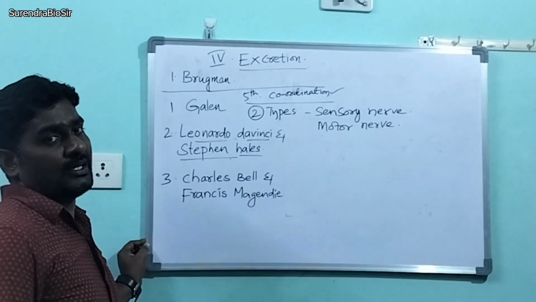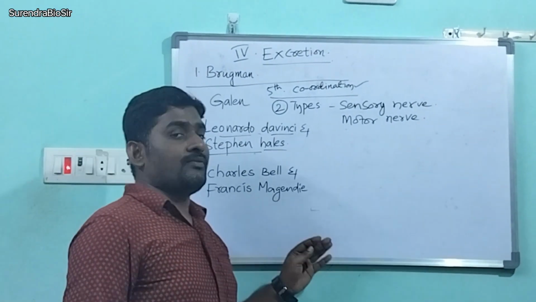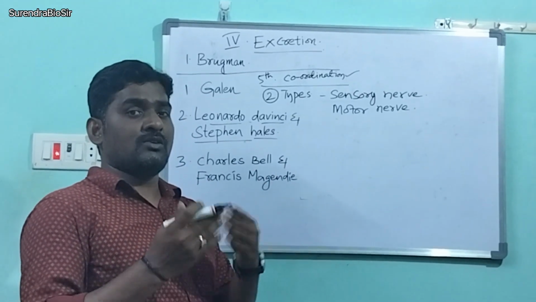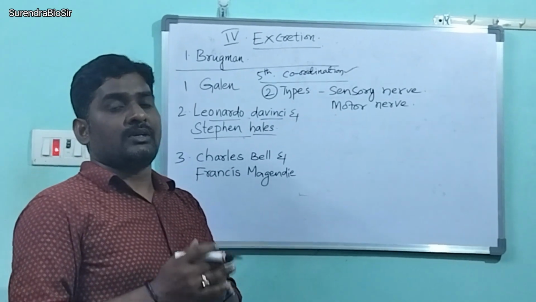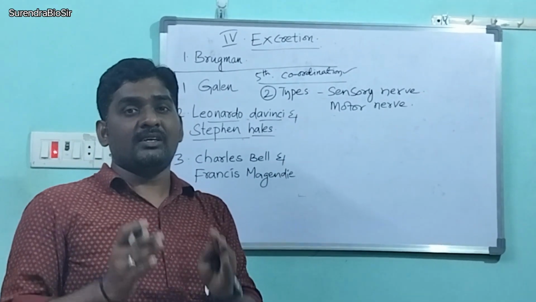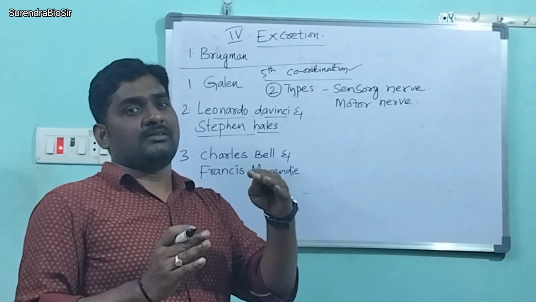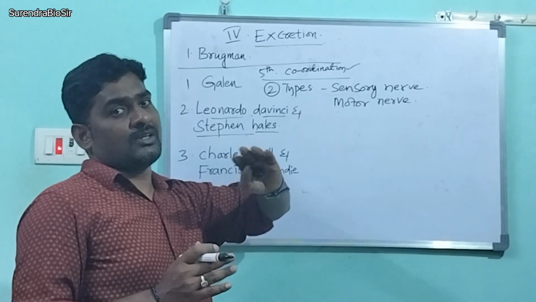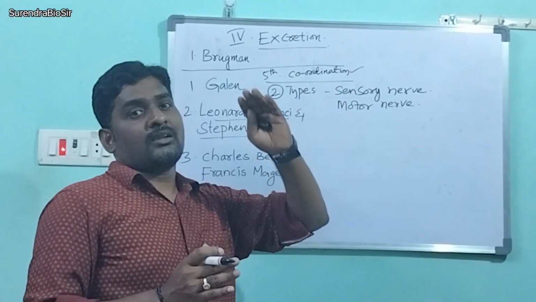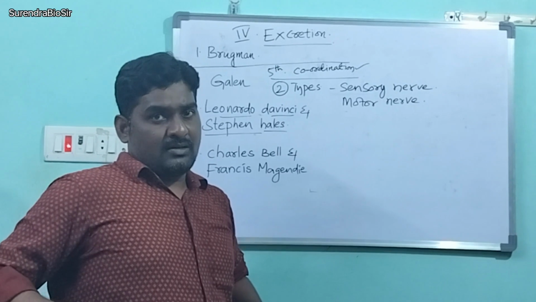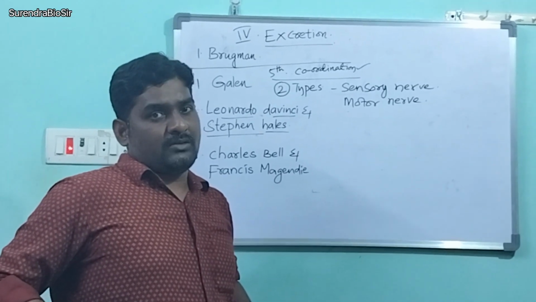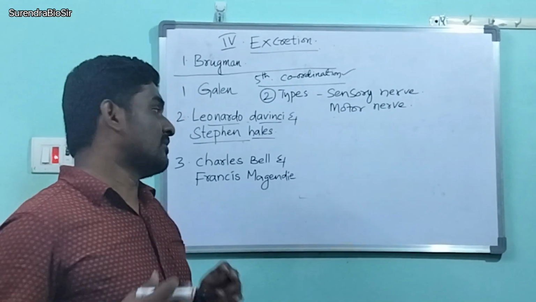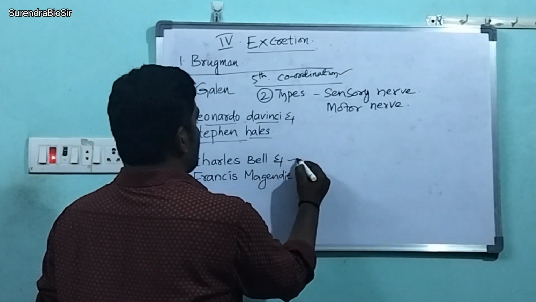Next, Leonardo da Vinci and Stephen Hales. Together they observed a frog whose brain was destroyed. Even though its brain was damaged, the frog survived and gave some muscular contractions in the body. Why? Because the spinal cord is alive and acting in that way. So that is it.